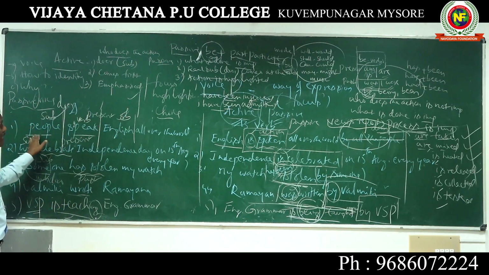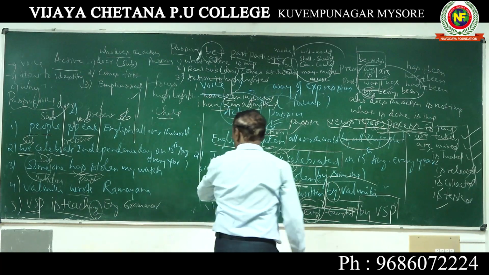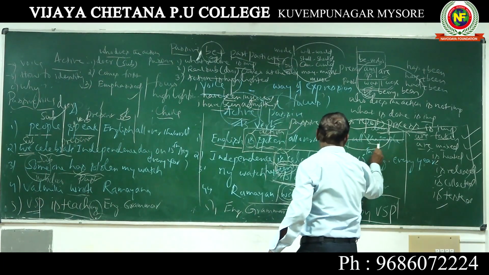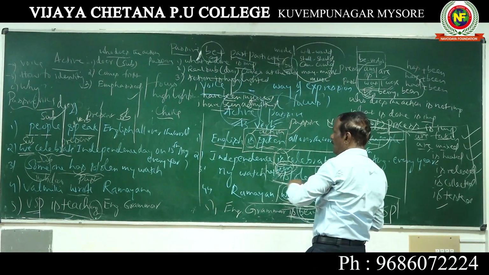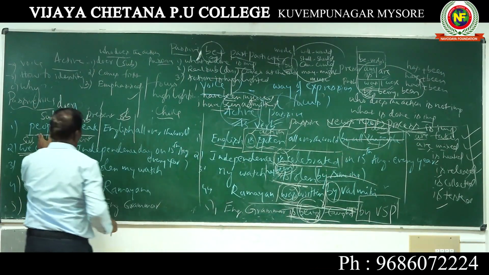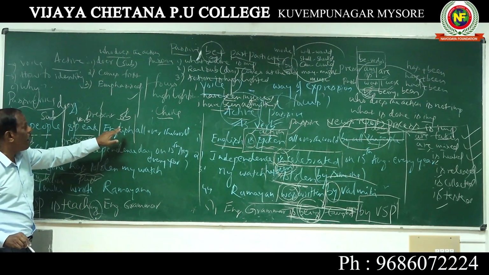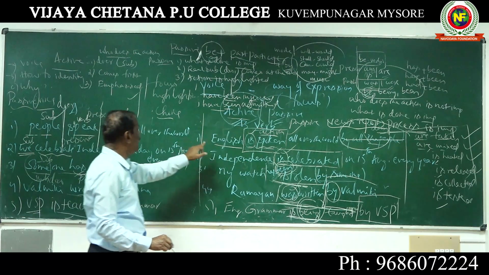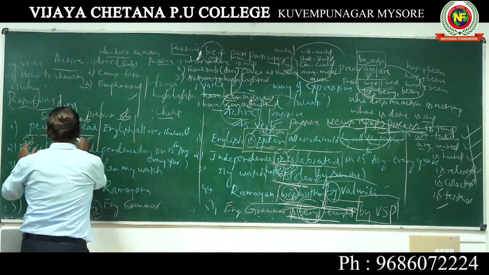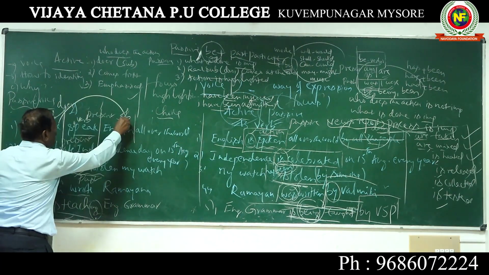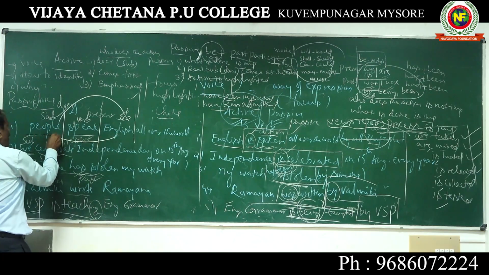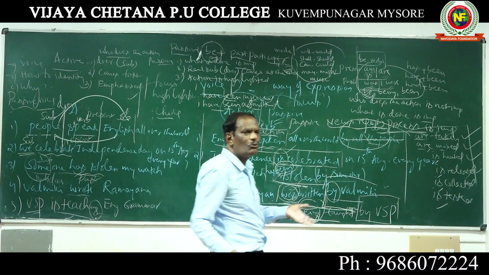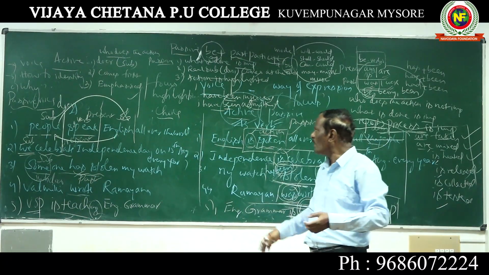Now, this is the passive form. What has happened? Subject goes to the last position. Subject becomes object. Object comes to subject position. English, the object, becomes the subject here. So positions are changed. This has come here, this has gone there. It's very easy. All these things have been taught in your high school classes. I am just trying to revise this.